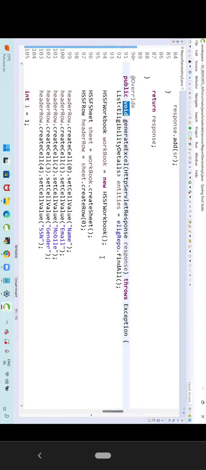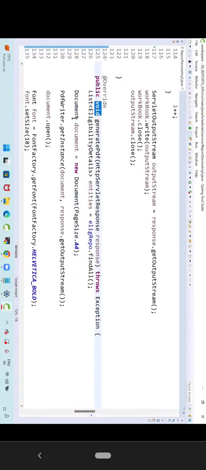What is this? Void. What is the meaning of void? It is not going to return anything, but it is doing something. There is some logic available, but it is not returning anything. What is the name of the method? Generate Excel. That method will store the data in the Excel file. Okay. What is the parameter for the method? HTTP servlet response. How many parameters available? One parameter is available. No return type.